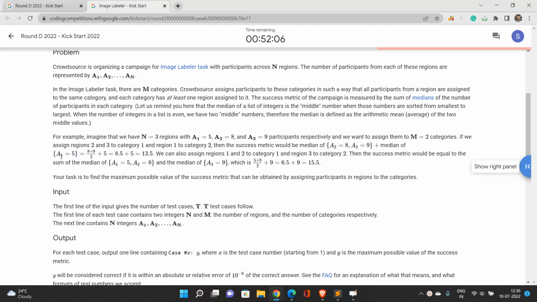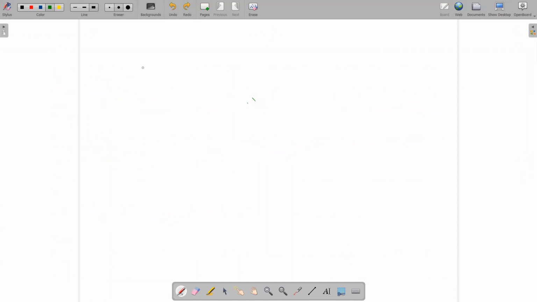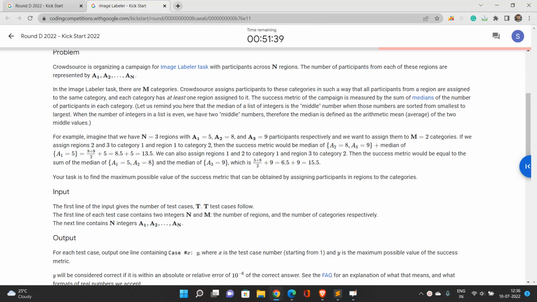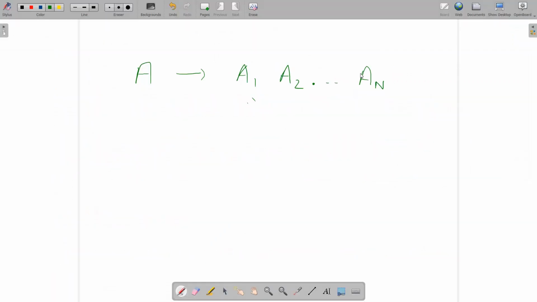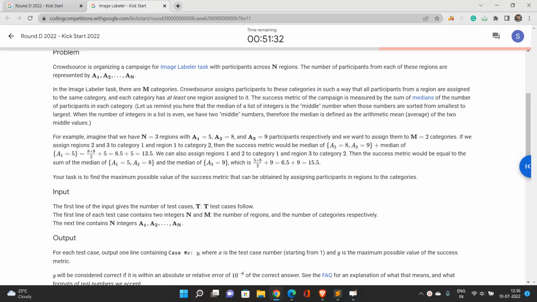For now, let's understand. So, crowdsource is organizing a campaign for an image labeler task with participants across n regions. The number of participants from each of these regions is represented by array A. Let's note down all the important information. So we would have an array A that has the elements A1, A2, and it goes up to AN, and that is basically denoting the number of participants in a particular region. A1 will denote the number of participants in region 1.